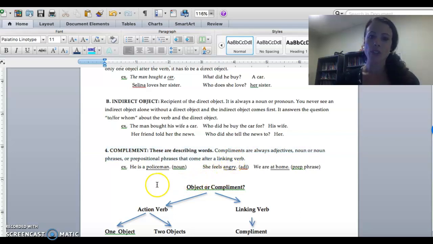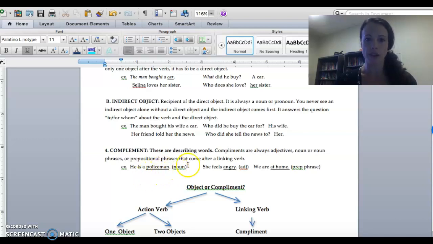Okay? So here, he is a policeman. Here's our linking verb, is. Remember that an object only comes after an action verb. So if you have a linking verb right here, like is, then this is not an object. We call it a complement. Policeman is a noun, and it always has to be a noun, pronoun, adjective, or prepositional phrase.